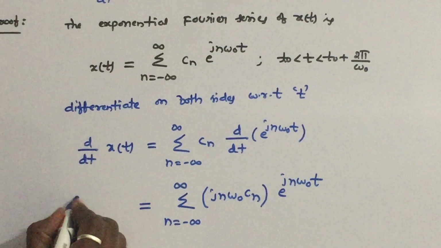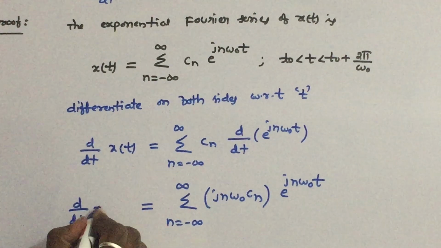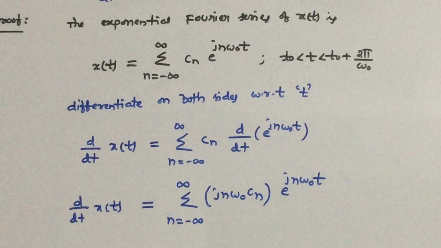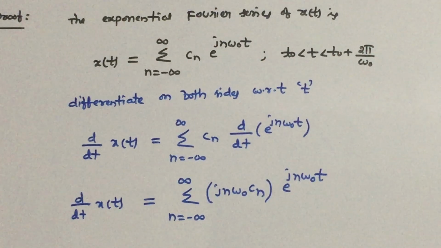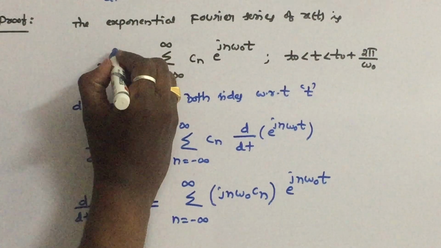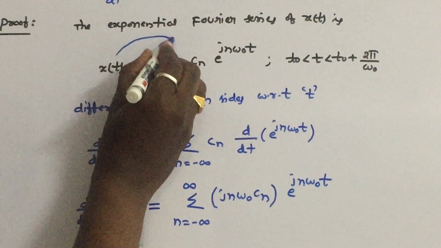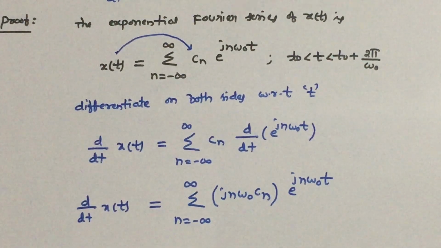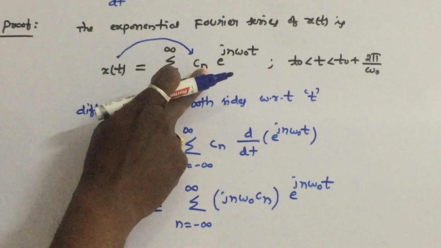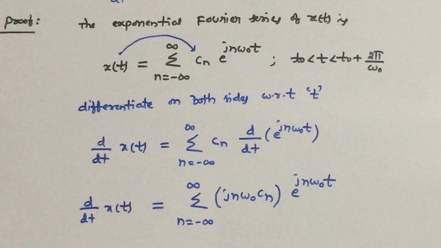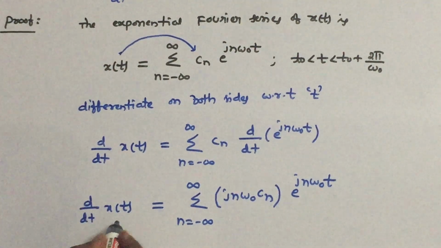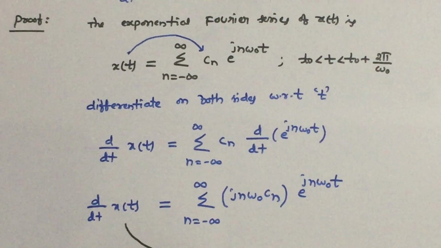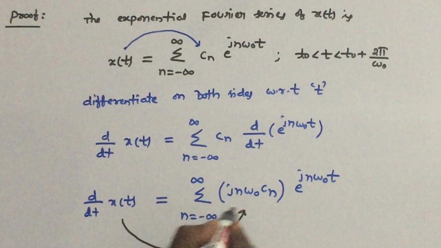So this is d by dt of x of t. You can check very clearly that, similar to the previous one, if x of t's exponential Fourier series coefficients are Cn, and you differentiate x of t, the exponential Fourier series coefficients will become like this.